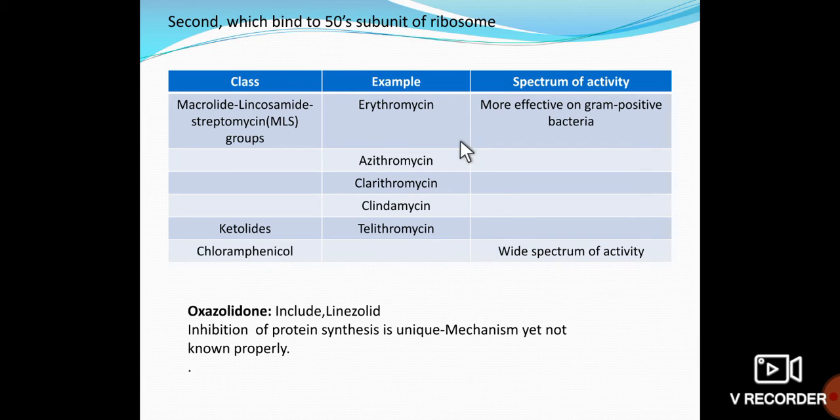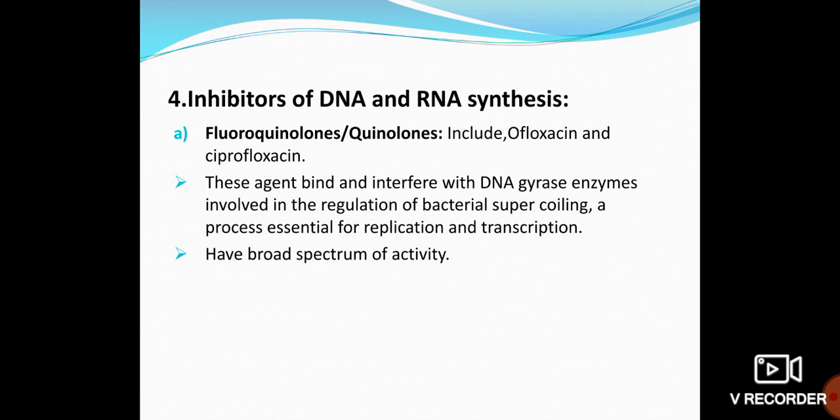The second group is the one which will affect the 50S subunit. These are the macrolides, lincosamides, and streptogramins, like erythromycin and azithromycin. These are some examples, along with ketolides, the antibiotic chloramphenicol, and finally linezolid. Linezolid also affects protein synthesis, but the exact factor is not known till now. It has a somewhat unique character, and it will kill the bacteria by inhibiting protein synthesis, but the mechanism is not yet known.